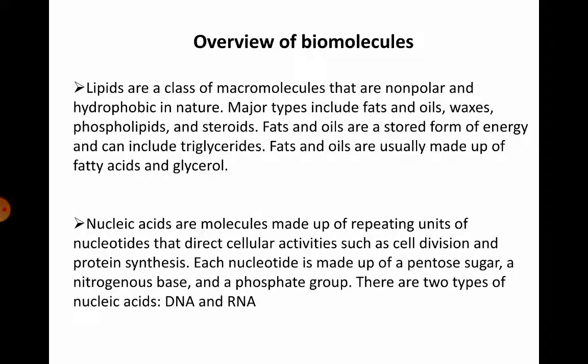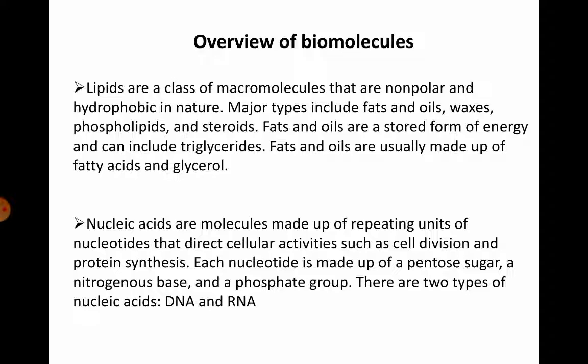Lipids are a class of macromolecules. They are nonpolar and hydrophobic in nature. Major types include fats, oils, and waxes, phospholipids, and steroids. Fats and oils are stored forms of energy and can include triglycerides. Fats and oils are usually made up of fatty acids and glycerol.